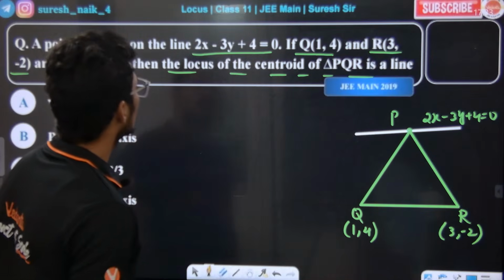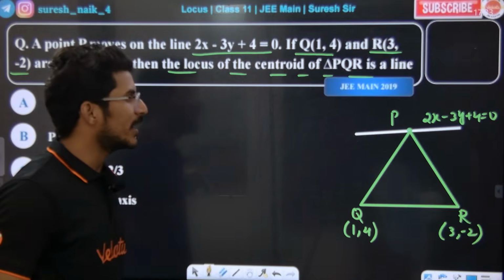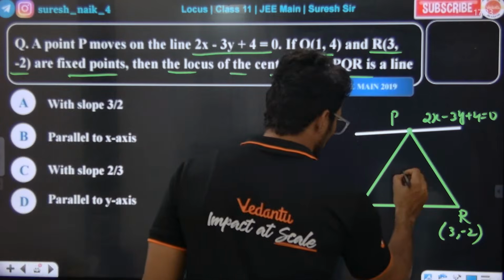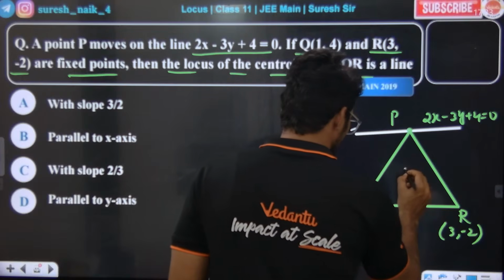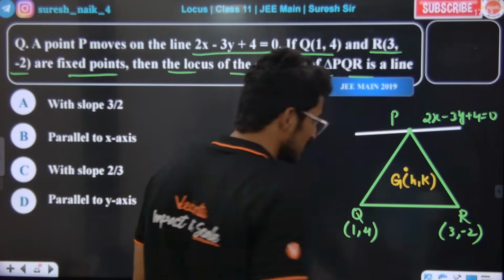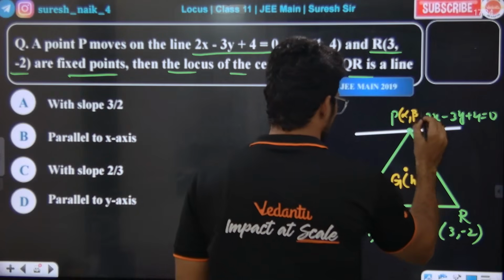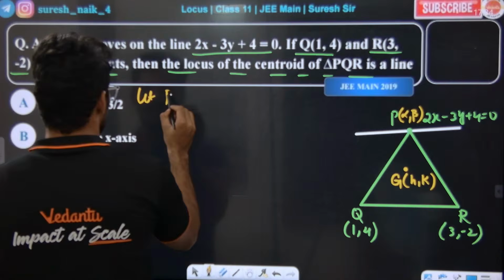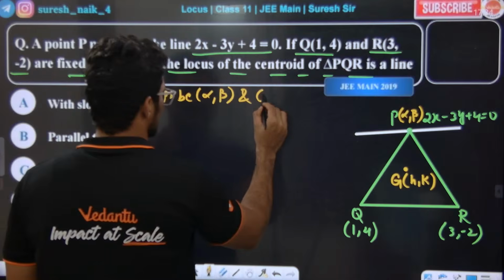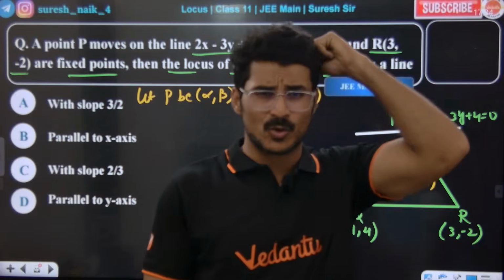We need the locus of the centroid of the triangle PQR. Whose locus are we finding? The centroid's locus. So suppose the centroid's coordinates are h comma k. P's coordinates we don't know, so let P be alpha comma beta and G is equal to h comma k.